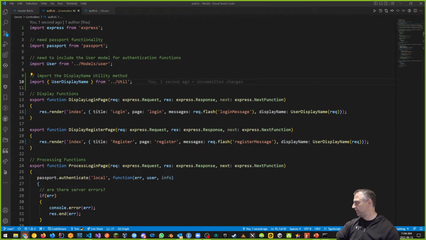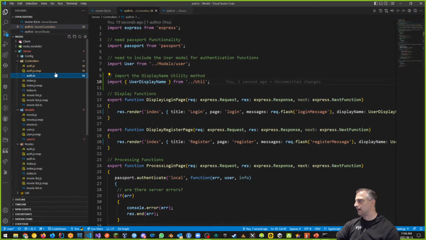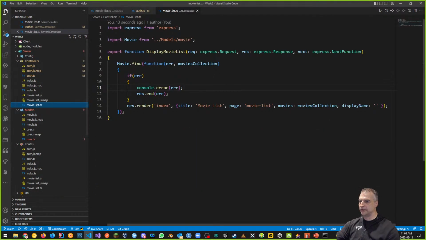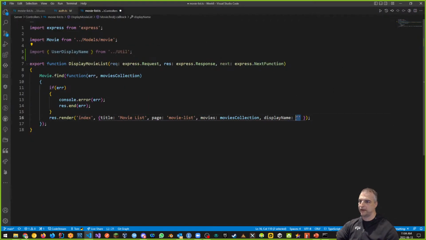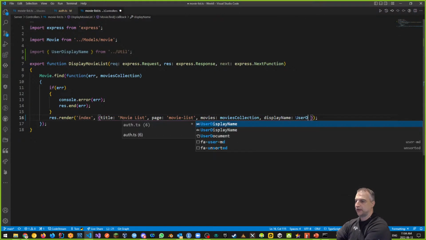Because again, all the pages that require it need the same structure, right? So that means that even inside of my movie list, my display name is blank, right? I can't have my movie list being blank. I need to do the same thing. I need to import my user display name from util and pop in the user display name in here. That's what I need to do, right? So that way it can process my user display name.